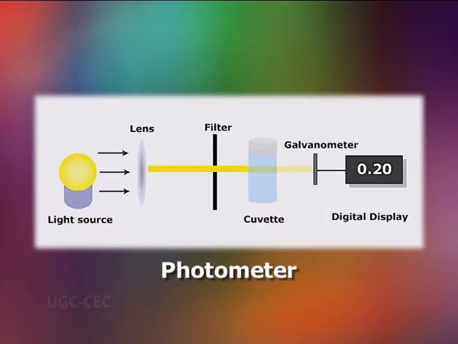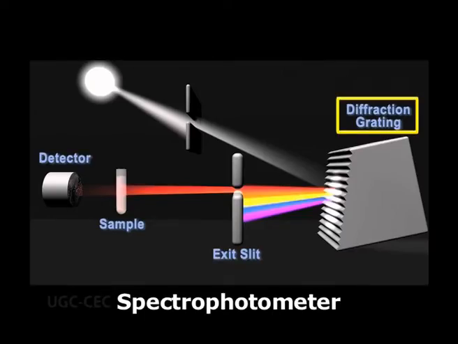The basic components of a photometer are a light source, a lens, that is condenser, filter, cuvette and galvanometer, which is the readout device. A spectrophotometer contains all these components except a filter. Instead of that, it contains a prism or diffraction grating with a slit.